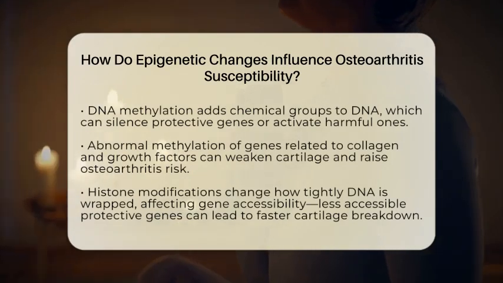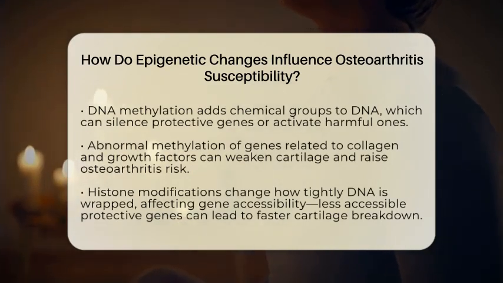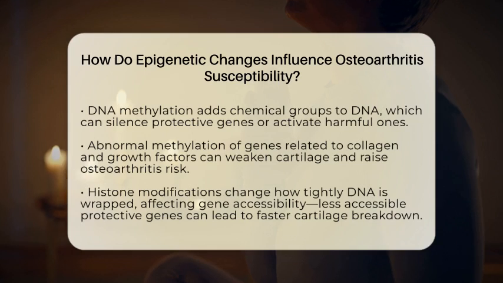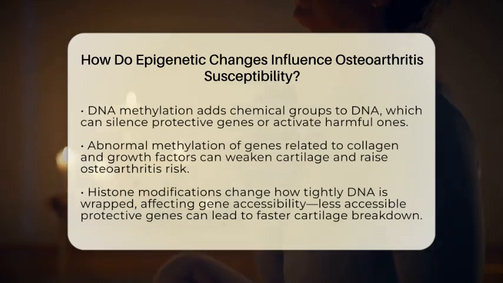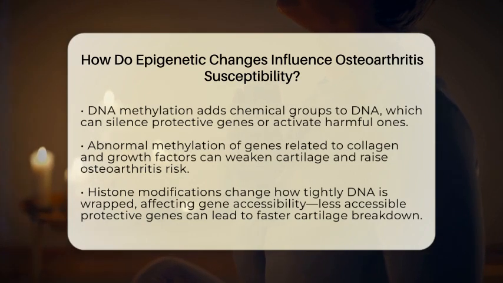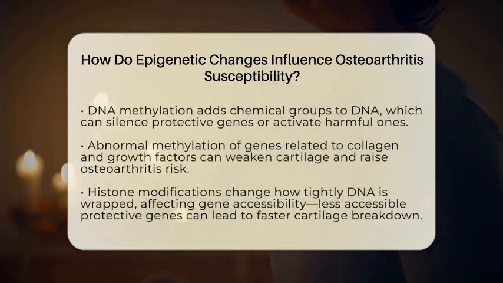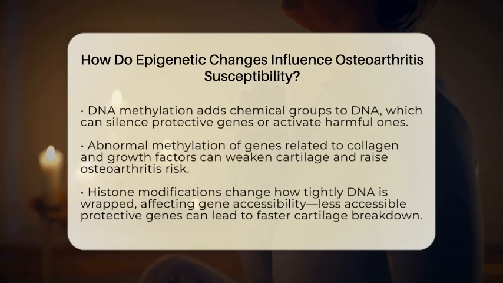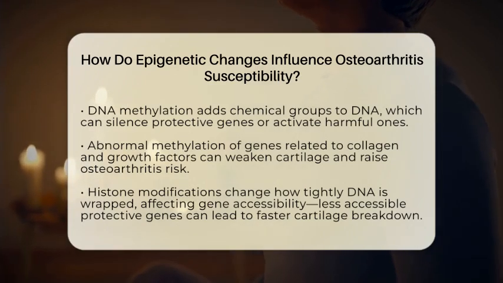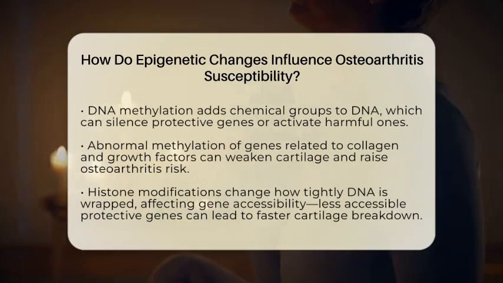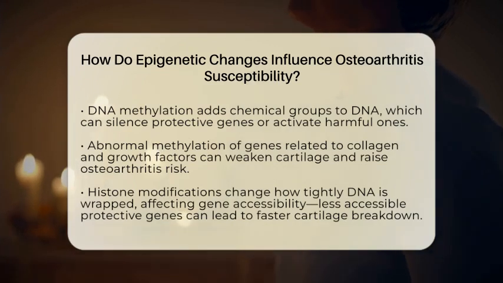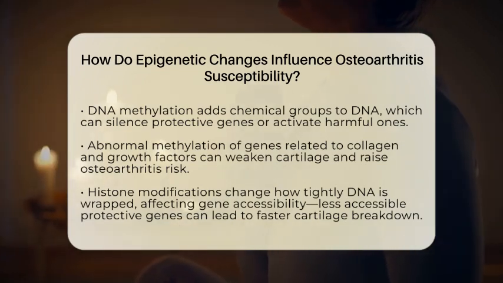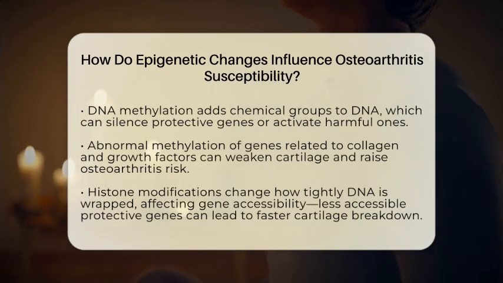One major way this happens is through DNA methylation. This process adds tiny chemical groups called methyl groups to DNA. If methylation occurs in the wrong places, it can silence genes that protect cartilage or activate genes that cause inflammation. For example, abnormal methylation of genes involved in collagen production or growth factors, like transforming growth factor beta-1, can weaken cartilage and increase the risk of osteoarthritis.